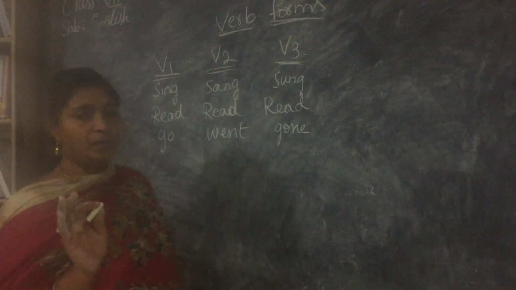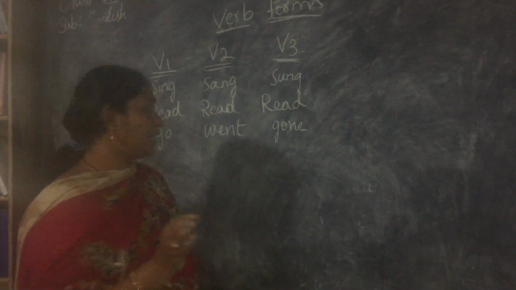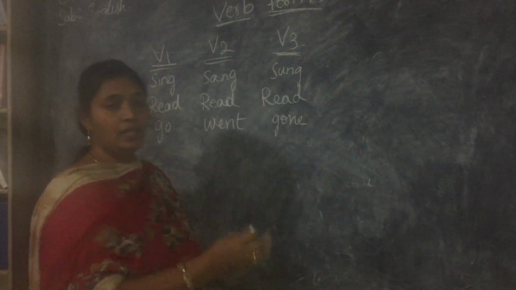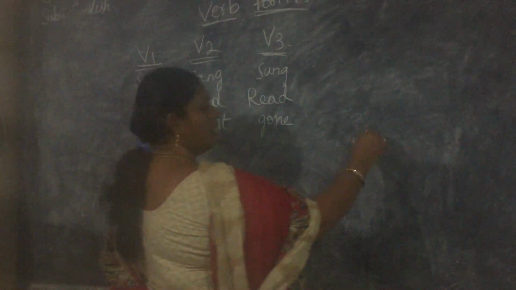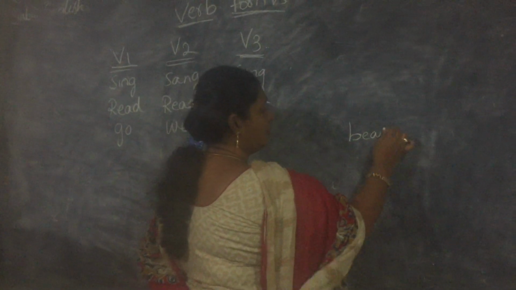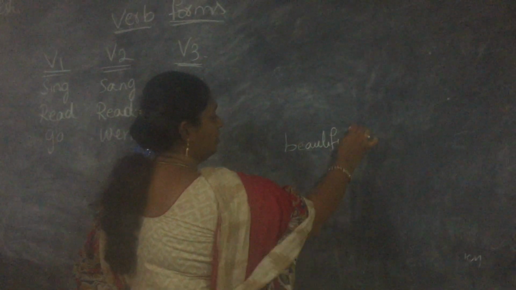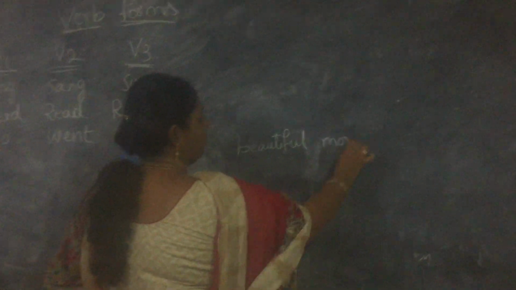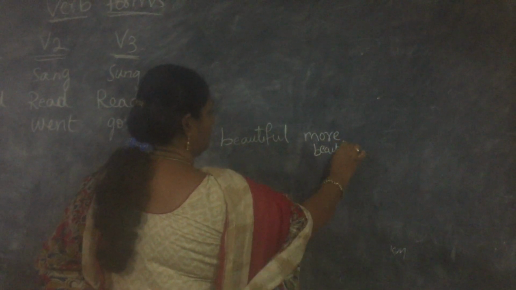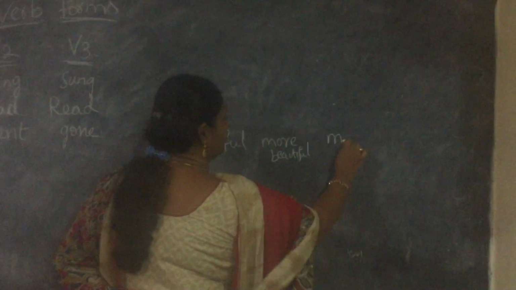The only difference between the degrees of comparison and these is that we also have three words there, right? In one of our previous classes I told you, beautiful, more beautiful, and most beautiful.